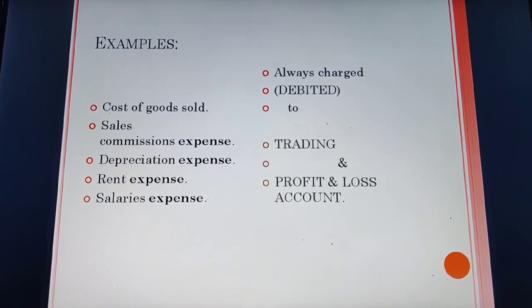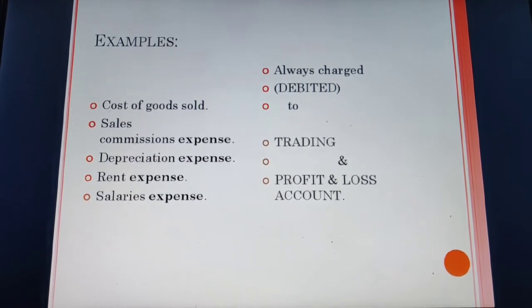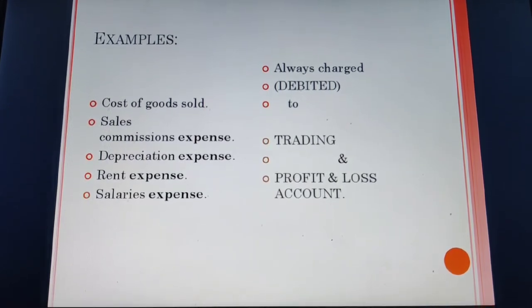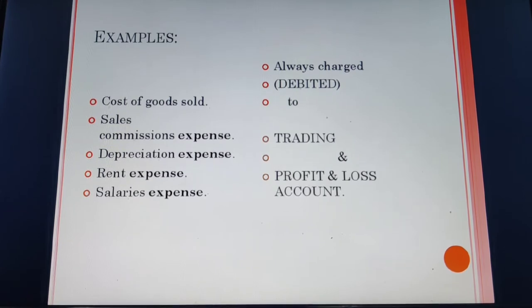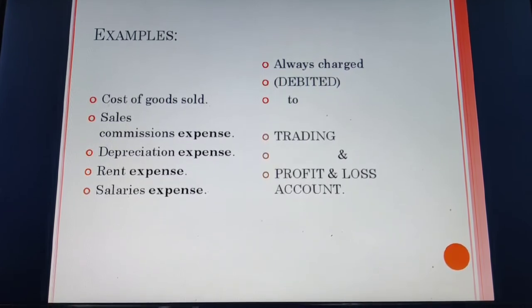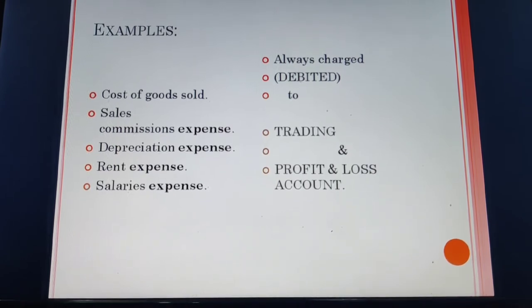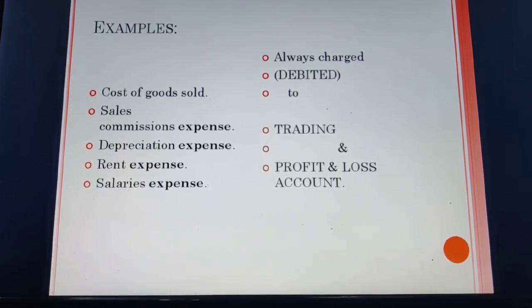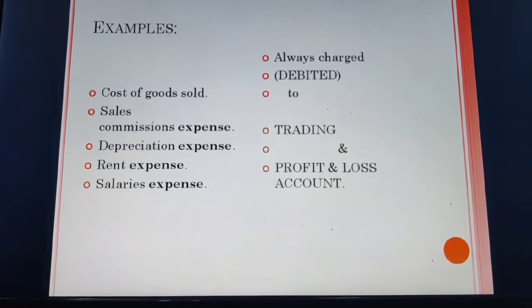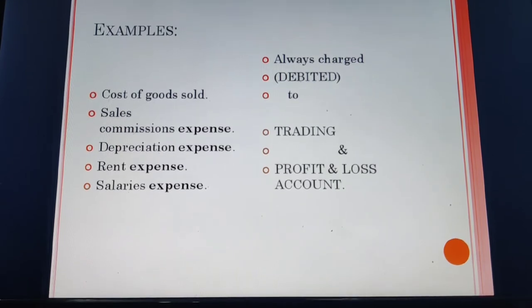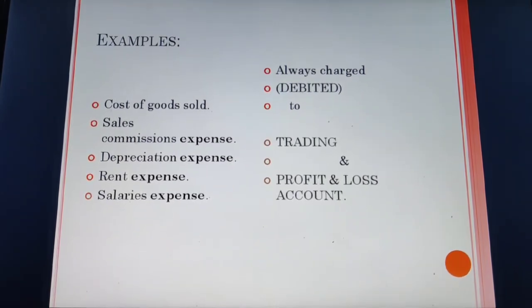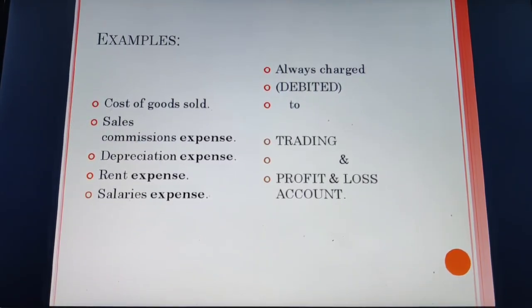Cost of goods sold, which we are going to study later in this chapter, sales commission expense, depreciation expense, rent expense, salaries expense, these all are your expenses. Your expenses are similar to your revenue expenditure. They are always charged or debited to trading and profit and loss account. We have two categories of expense.